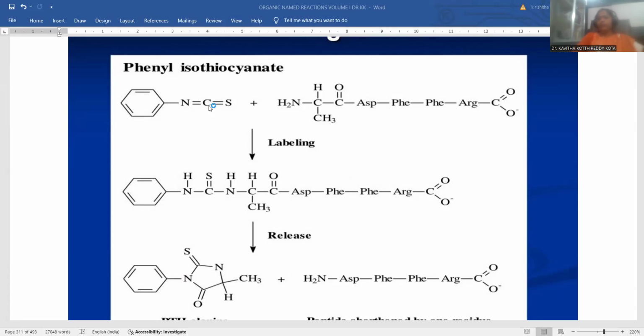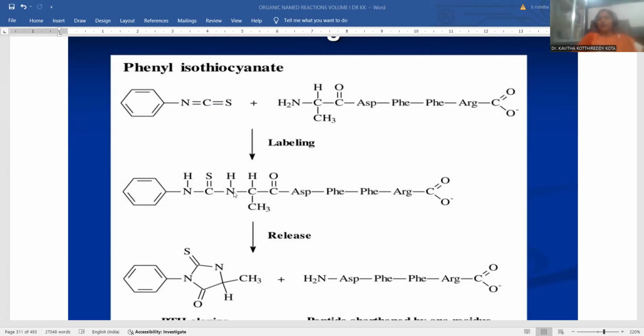How can we say carbonylic carbon? It is a double bond to S, simply instead of oxygen we have sulfur, right? This is a thiocarbonyl. That's the reason why the lone pair of electrons on the nitrogen is supposed to react with the carbon atom by the nucleophilic addition process, and here the subsequent reaction proceeds.